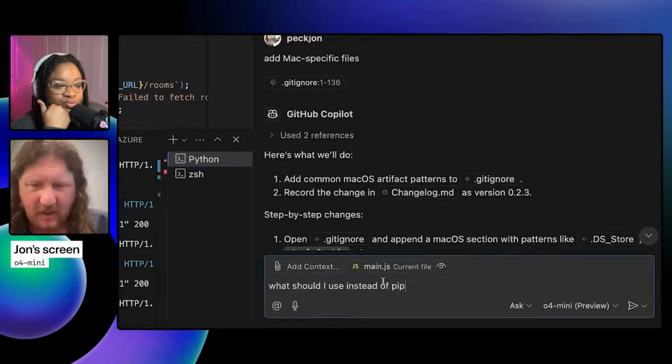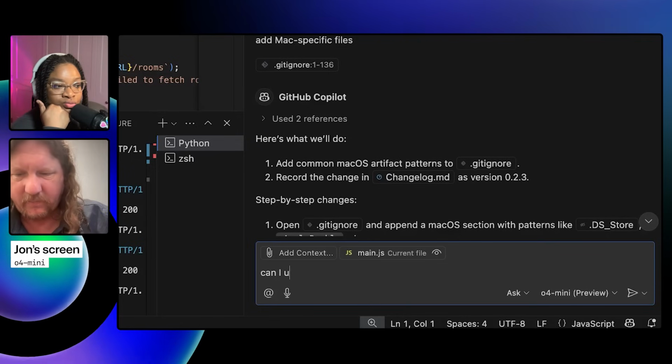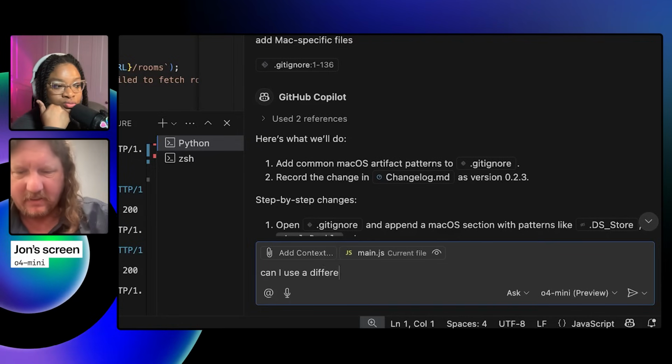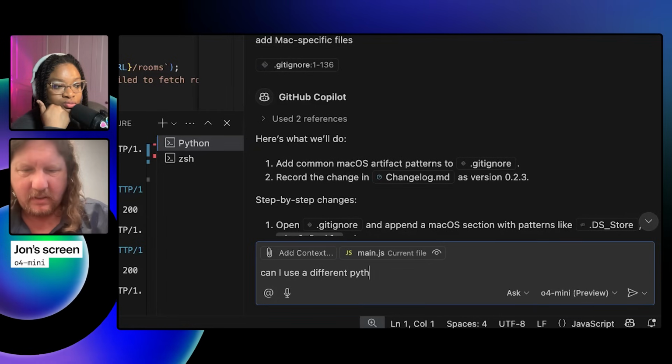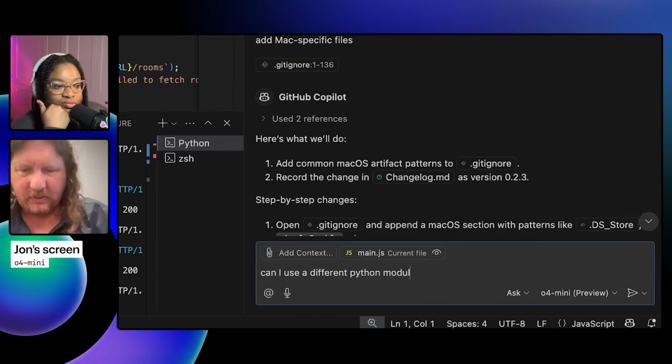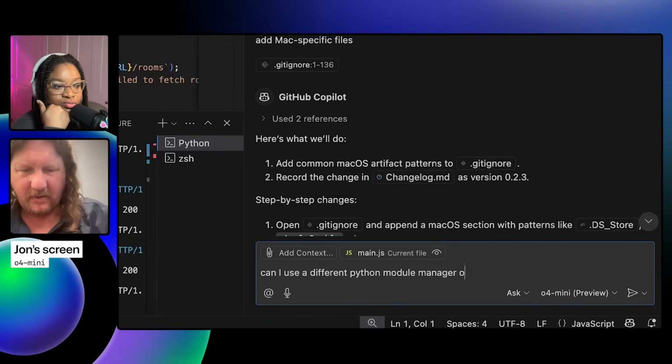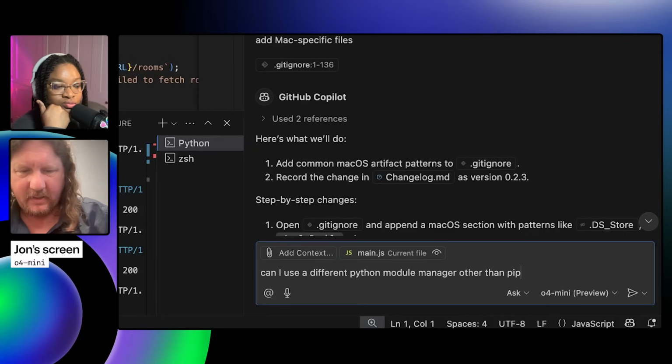Can I use a different Python module manager other than pip? What are the pros and cons of each?